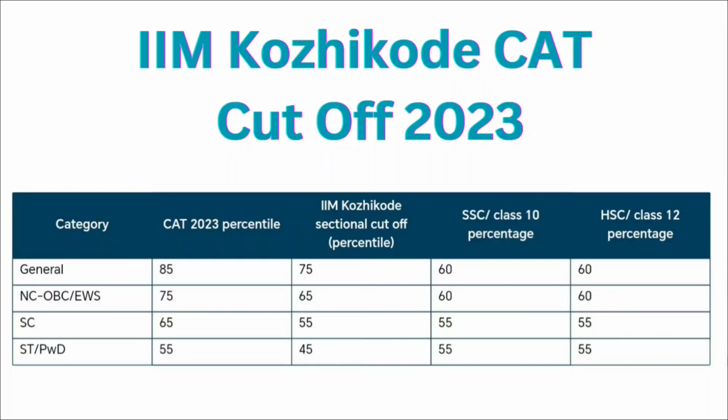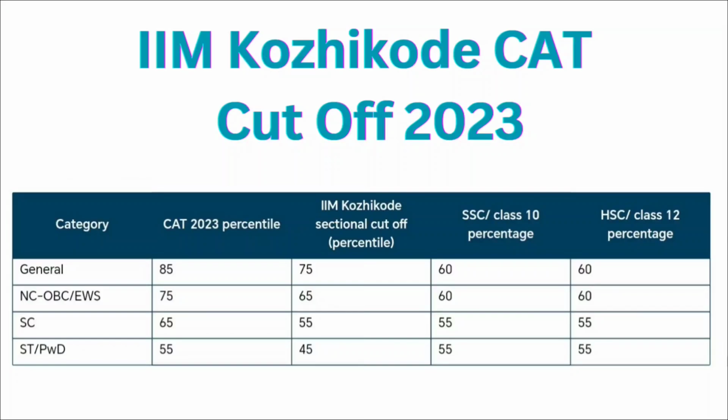Then for NCOBC and EWS, it is 75 percentile with your overall CAT entrance examination score, 65 percentile with the quantitative ability, DILR and VRC section. Then you must have 60% or more than that in your class 10th and 12th examination. For SC category, it is 65 percentile with your CAT entrance examination, 55 percentile with your VRC, DILR and quantitative ability section, and you must have 55% or more marks in your class 10th and 12th examination.